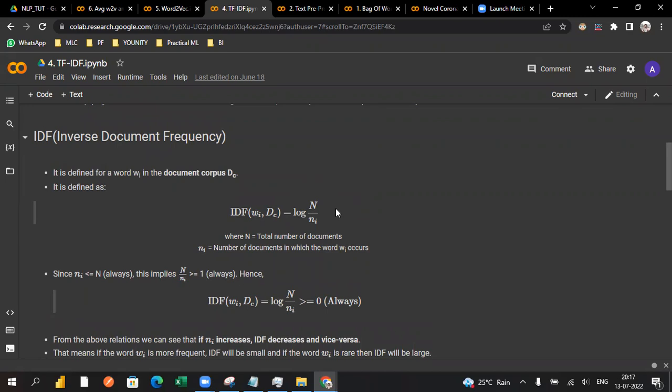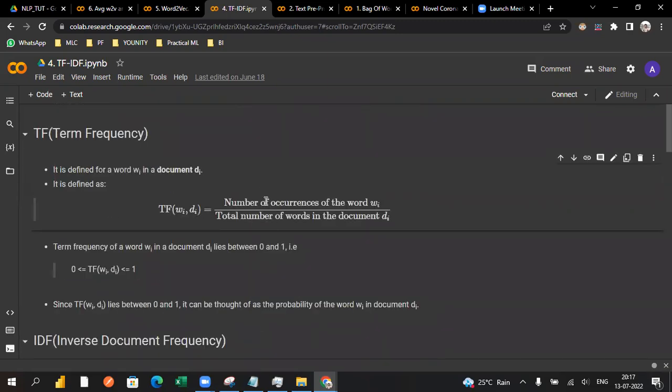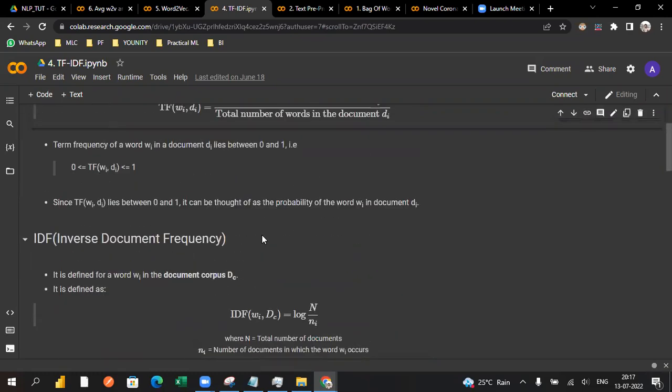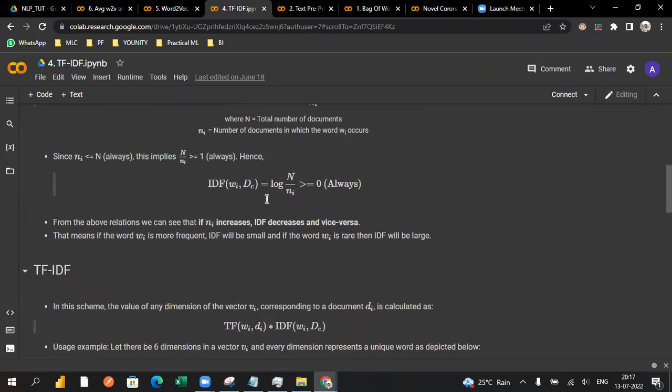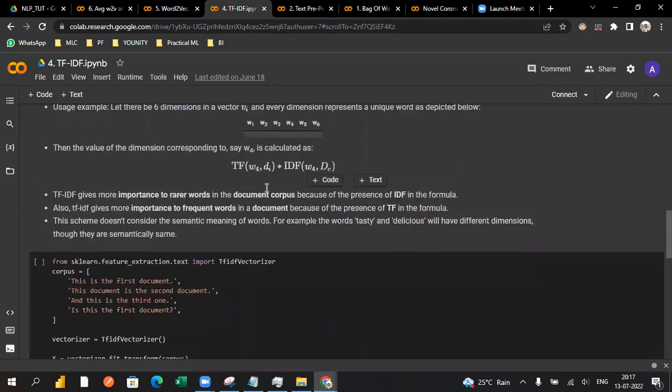Suppose you are working with a word like tasty, which occurs only once or twice, so that count goes in the denominator. In the numerator goes the total number of documents, how many sentences you have. Then it calculates the log value and multiplies it with the TF result you have. So that is the formula for TF-IDF. You can remember this whenever required.